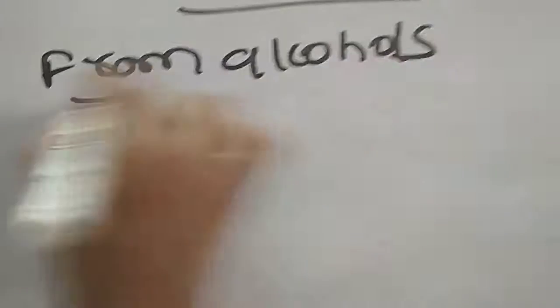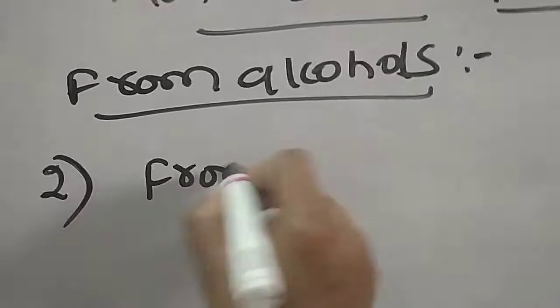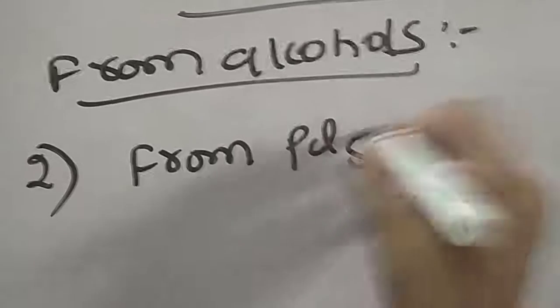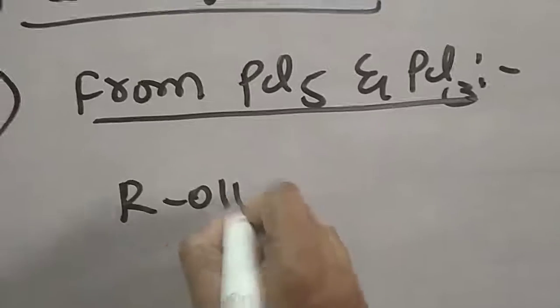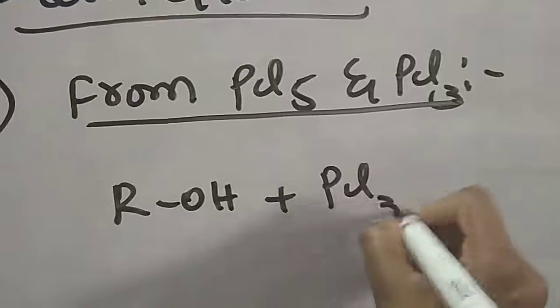So from alcohols only, the second one is from PCl5 and PCl3. That is nothing but alcohols reacting with PCl3.